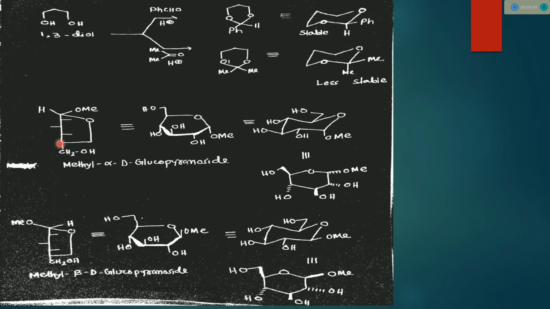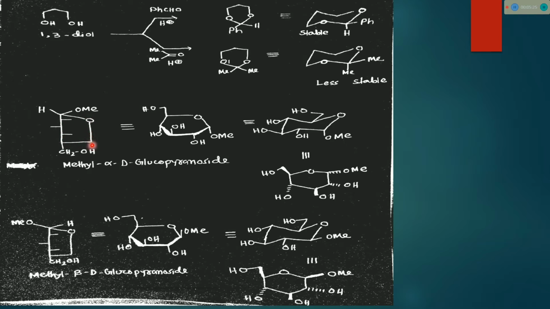There are five OH groups, and we can draw them like that. These are the OH groups. This OH group is on the right side. Here also one OH group was there, but this OH group reacted with the CHO and formed glucopyranose. Then if we react with methanol, glucopyranoside forms. So this is a six-membered ring, meaning carbon 1, carbon 2, carbon 3, carbon 4, carbon 5, and oxygen.